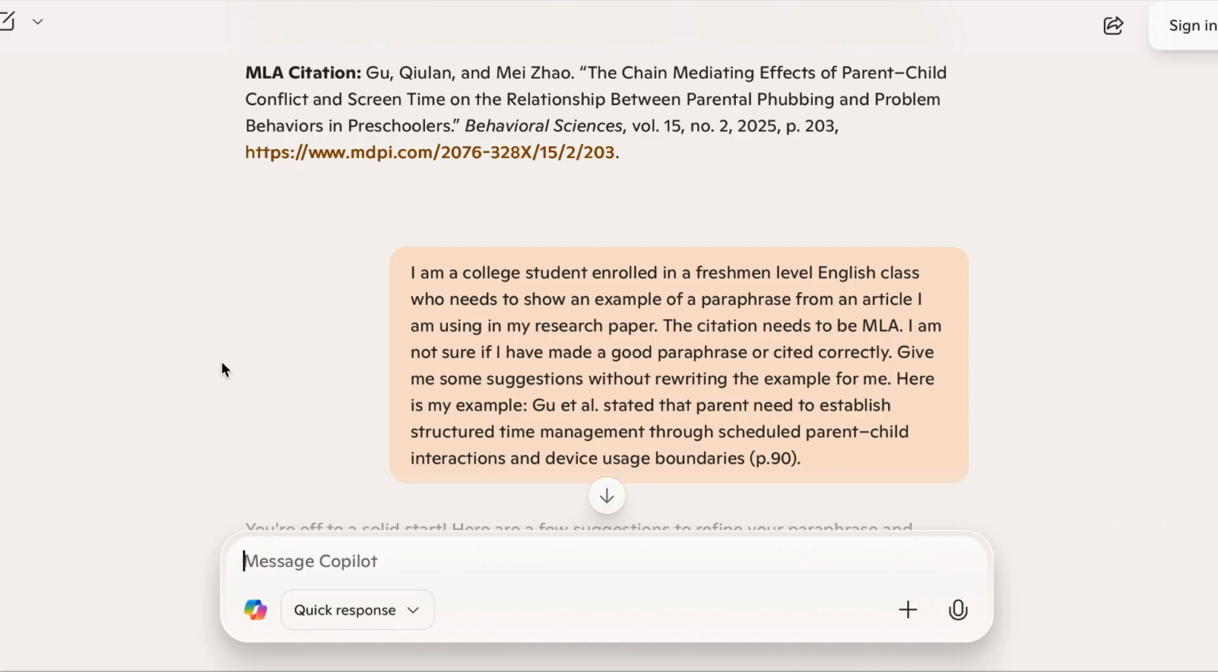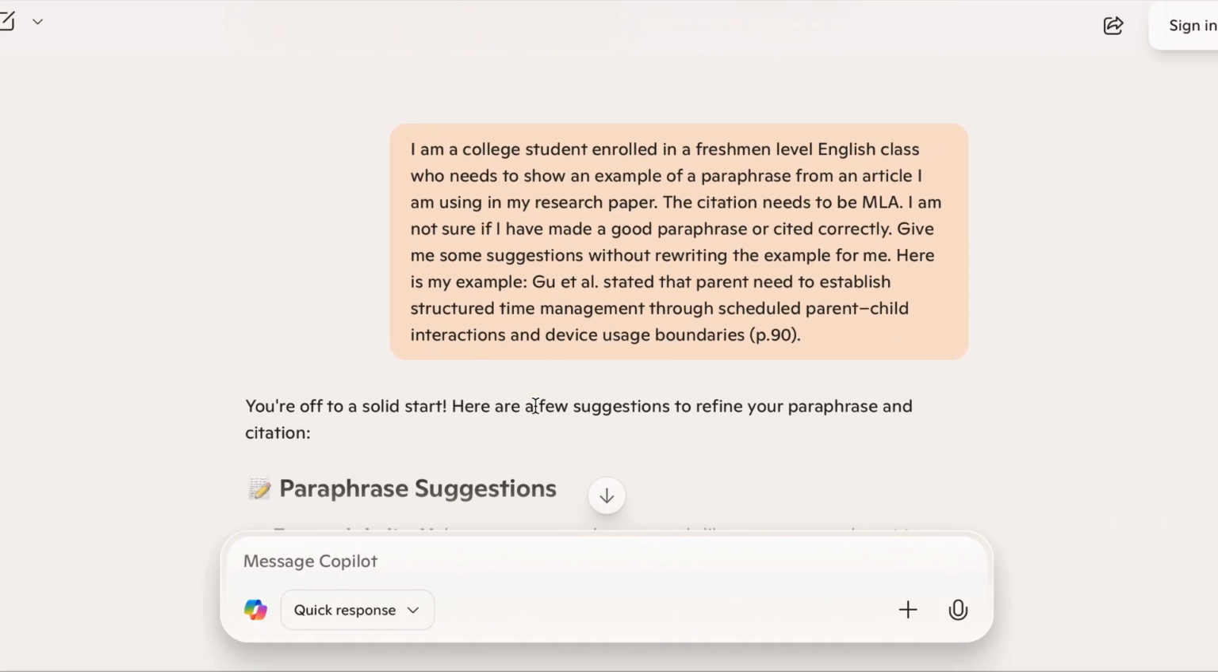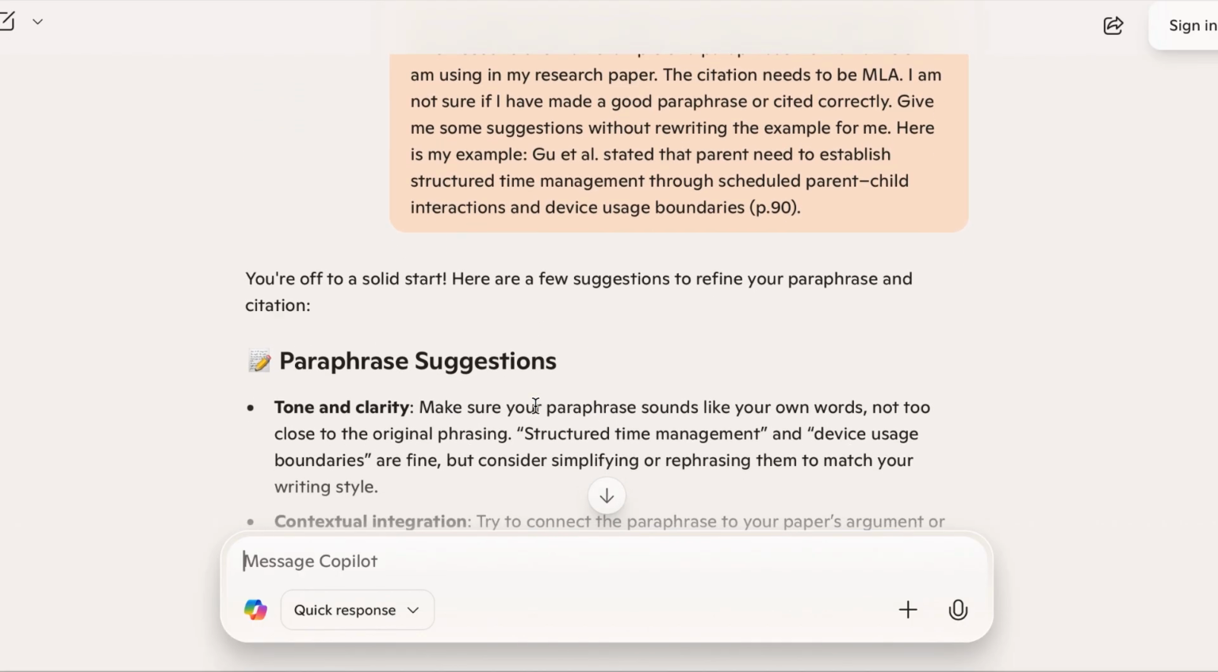That way the information I get is going to be more educational rather than the AI doing the assignment for me, which again can lead to plagiarism, somewhat intentional in this case. And so I gave AI the example that I have right now for my paraphrase. And I'm not sure if it's correct or not because I'm a student and I'm still learning. And here is the content that I am getting back. So because I asked it for some suggestions, it's going to give me some suggestions on how to write a paraphrase.